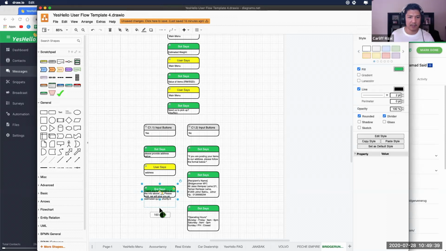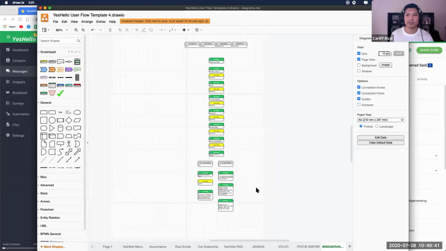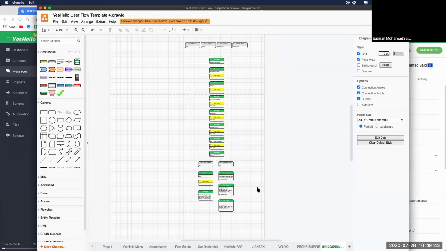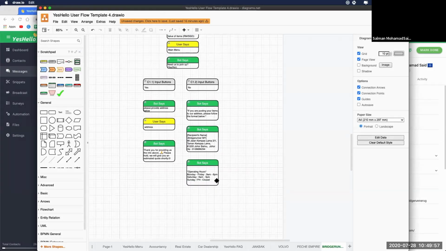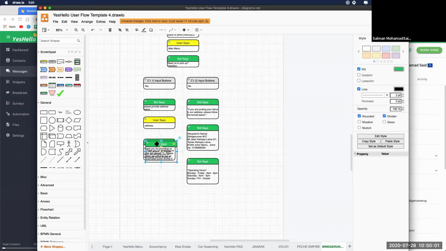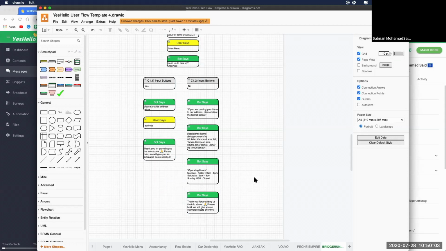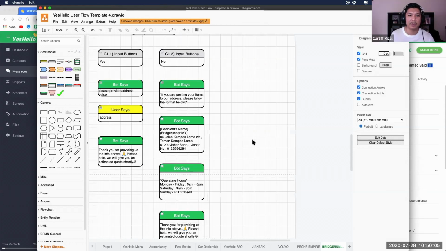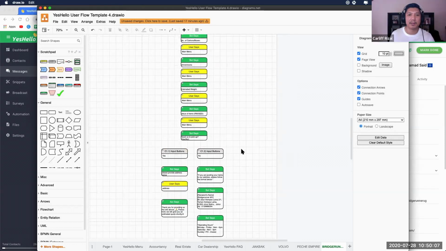Okay, nice. So this thank you note can also apply even if they don't have the address. Yep, can definitely. You want to put it down here? Yeah, right after. Sure, just like that. Okay, great. So this is how I would build it.